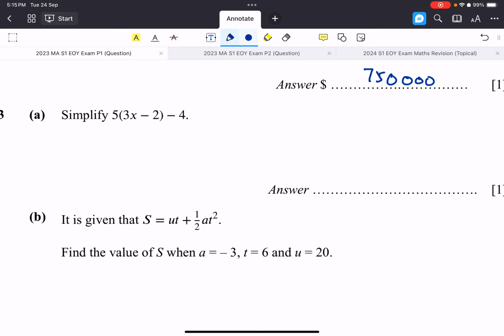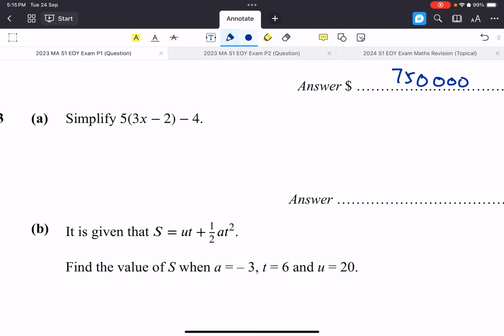Next question. Here's a simple algebra question for you to simplify. What do we do here? We are applying the distributive law. Remember, the 5 is distributed in. So 5 times 3x is 15x. 5 times negative 2 is negative 10, and minus 4. So we continue to simplify. 15x is there. Minus 10 and then minus 4 again will give us minus 14. So we have 15x minus 14.